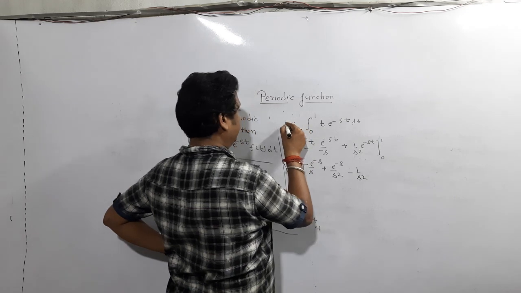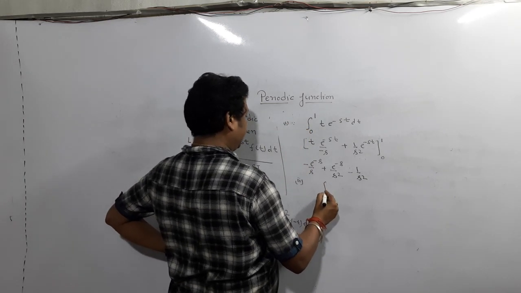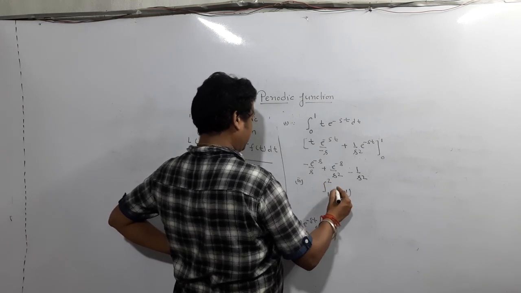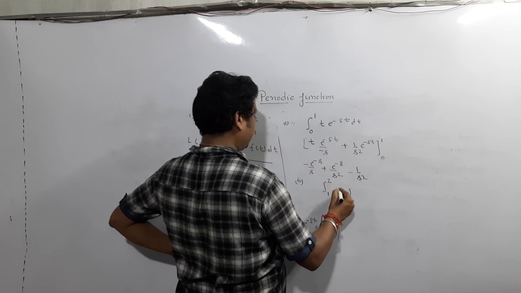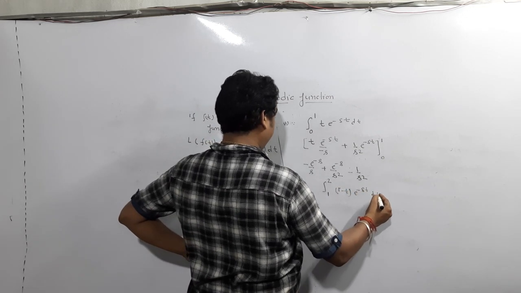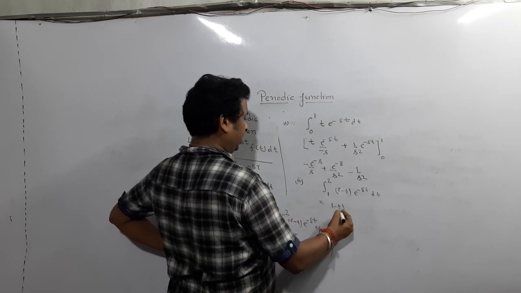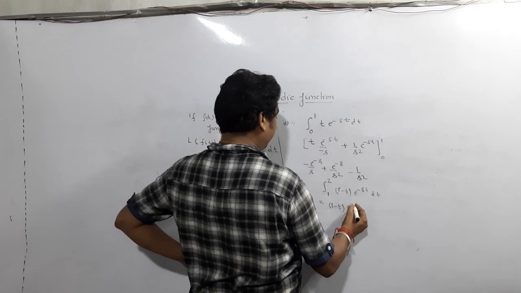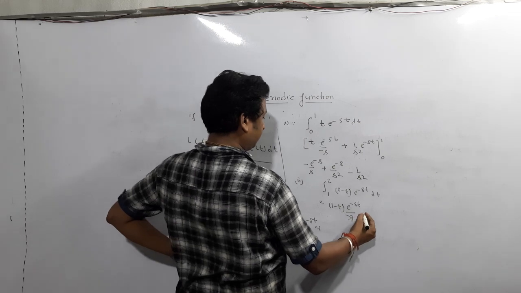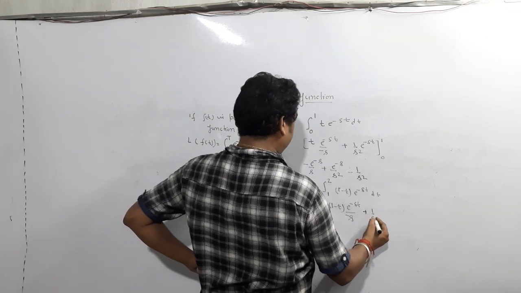This is the first integration. Similarly for the second, what is the integration? From 1 to 2, (1 - t) e^(-st) dt. Same, first function same to same, its integral is e^(-st) upon -s, minus plus 1 by s.